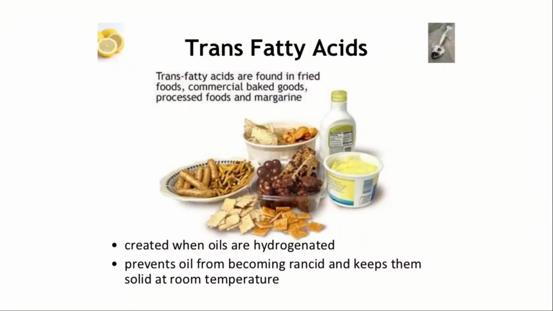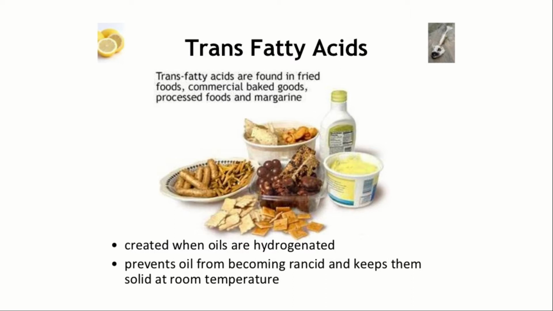Next is trans fatty acids. Trans fatty acids are found in fried food, commercial baked goods, processed foods and margarine. Created when oils are hydrogenated, it prevents oil from becoming rancid and keeps them solid at room temperature. These trans fatty acids are quite dangerous for our health.